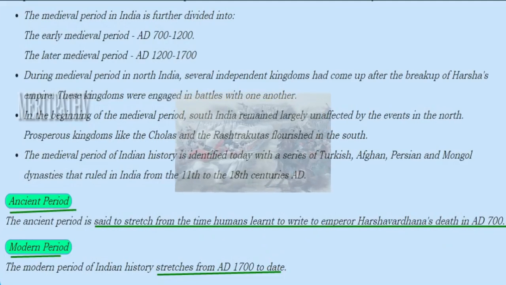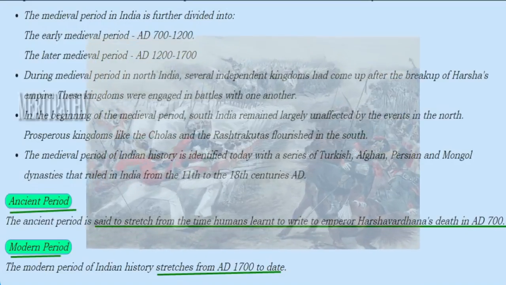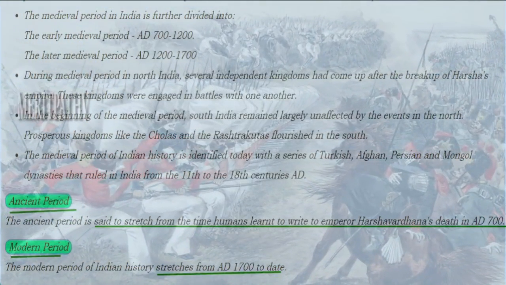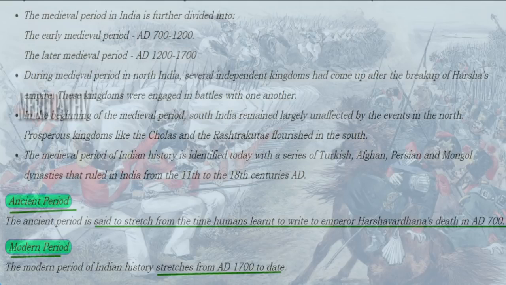ruled India. Next is ancient period. It is said to stretch from the time humans learned to write up to Harshavardhana's death in AD 700. Next is modern period. This started from AD 1700 and it lasts till date.